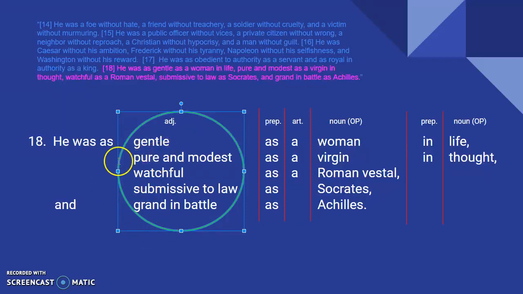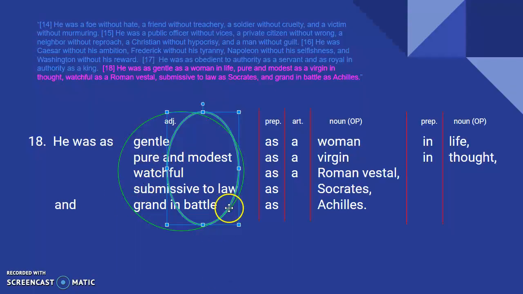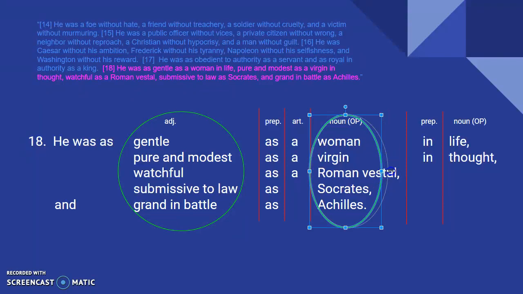Gentle and grand in battle, I don't really think of, but all of them are not antithetical. So if you wanted to mark the pieces here that are antithetical, that would be wonderful. And over here, there aren't necessarily opposites in some of these. And again, some of them are dated, I know. Ladies, I'm sorry. I didn't write it, I promise.